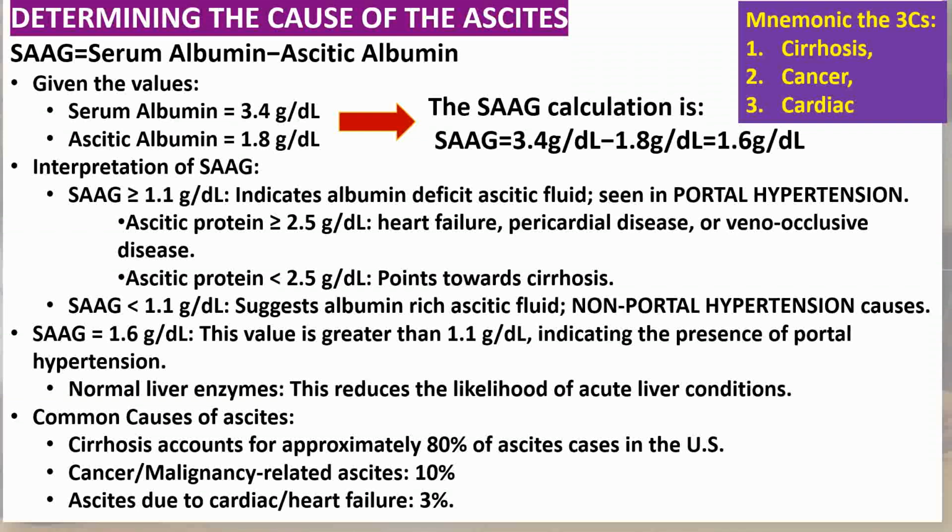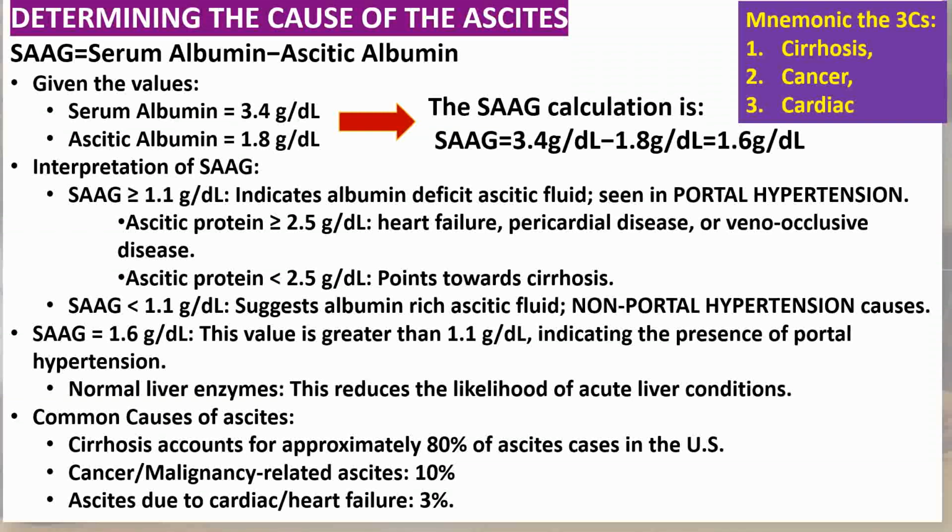For further clarity, we consider the protein level in the ascitic fluid. A level of 2.5 grams per deciliter or more could suggest heart-related conditions, while a lower level is indicative of cirrhosis. So, what have we found in our patient? The SAAG is 1.6 grams per deciliter, clearly indicating portal hypertension. Coupled with normal liver enzymes, this reduces the likelihood of acute liver conditions. By analyzing both the serum albumin and ascitic protein levels, we can differentiate between the potential causes of ascites.